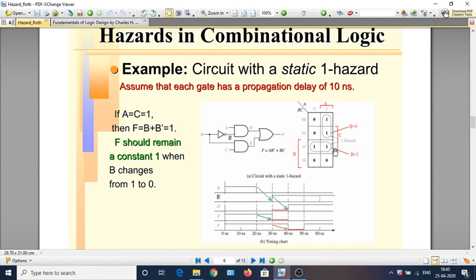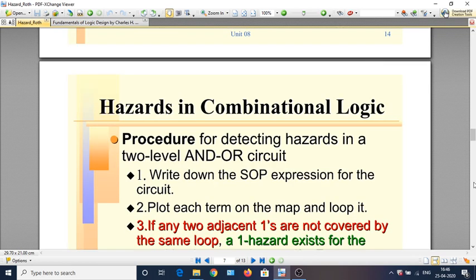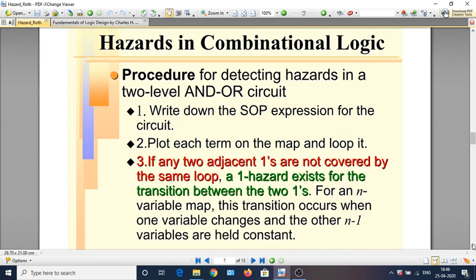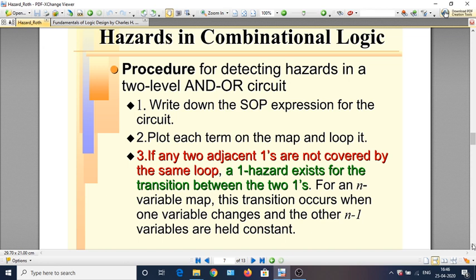So we can summarize the procedure for detecting a hazard. Write down the SOP expression of the circuit, plot each term on the map and loop it. That is, the one terms have to be found out according to the circuit that generates it.